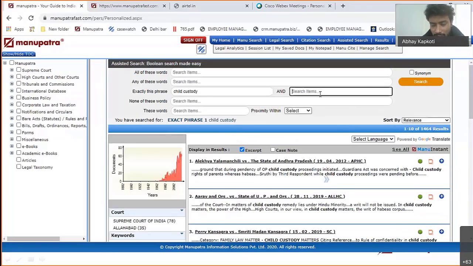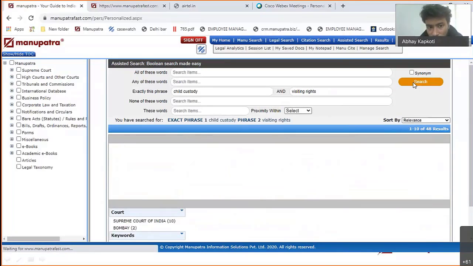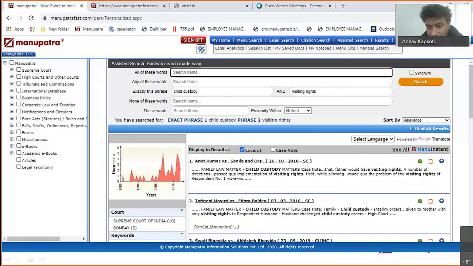Now, if you want to say for the visiting rights, be a little careful about spelling here. So say visiting rights. So it's looking for exactly child custody and visiting rights in all the judgments. So there are 48 judgments where both the terms are coming as a phrase.